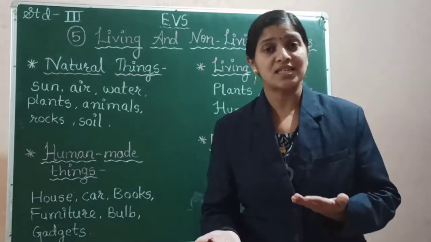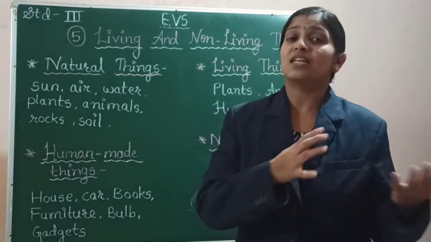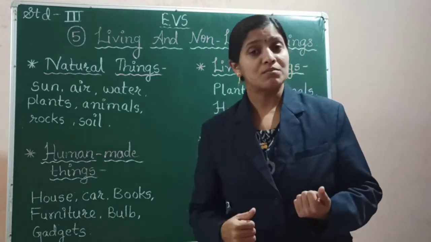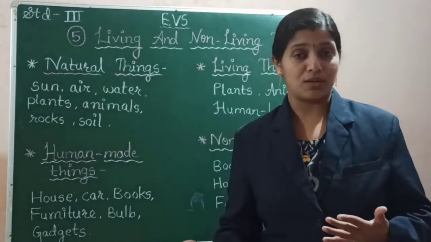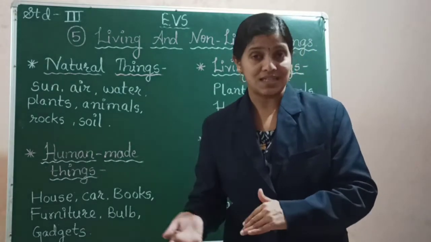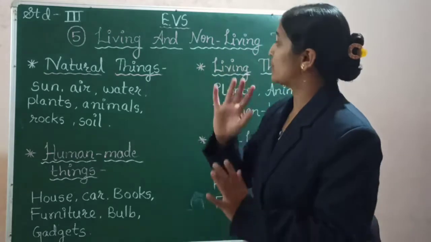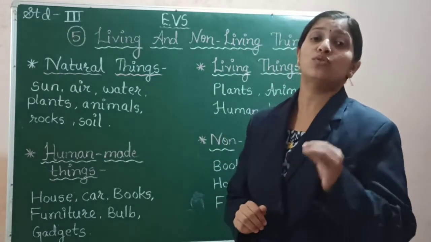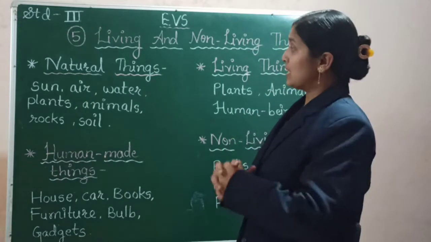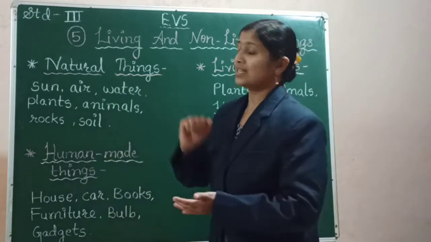And these things, as I told you, they may be natural. That is, they are present naturally in the surrounding. Also, there are some things which are human made. So, we are going to learn about these things which are surrounding us. But before starting with the lesson, I would like to discuss some points with you. So, the first thing that we will take for discussion is natural things.